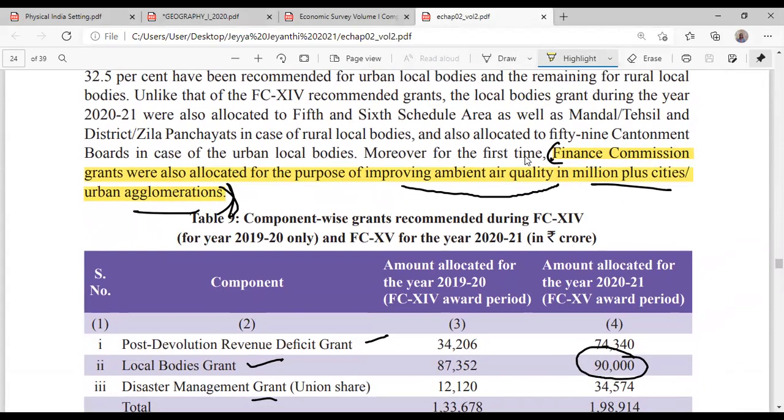See, not in our areas, but in Delhi, there's an air quality issue. So for that also some money is given separately, particularly in the million-plus cities. Million-plus city means all the metros will be there. Additionally, Pune, Bangalore, wherever the population is more than 10 lakh is known as a million-plus city. More than 1 million population. Okay, done? Any other doubts, anybody?